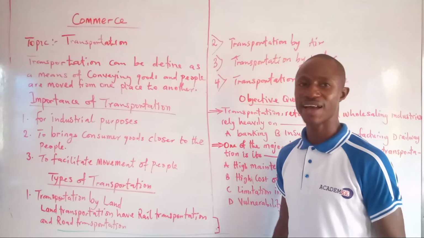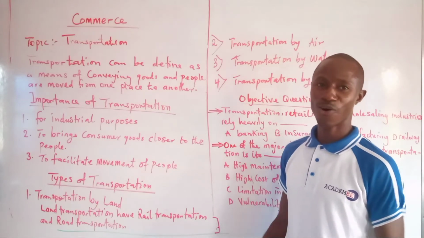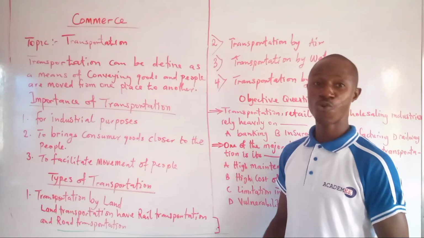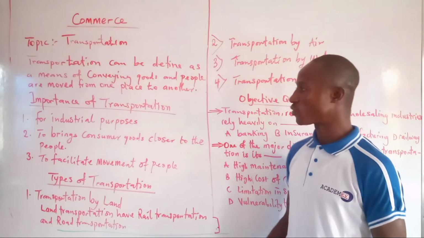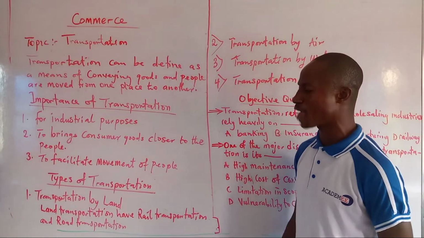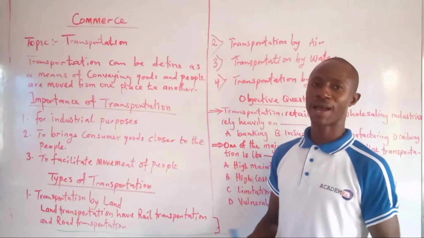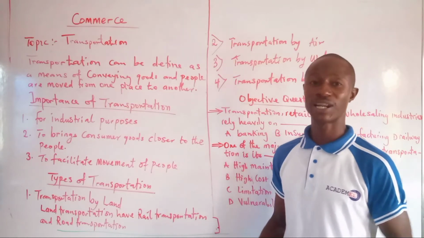In Nigeria here, we have tricycles, which we call keke. We have okada, which is bike. We also have buses, and Uber, which is a modern means of taking us from one place to another. Types of transportation: we have transportation by land, which refers to the movement of goods and passengers on land.